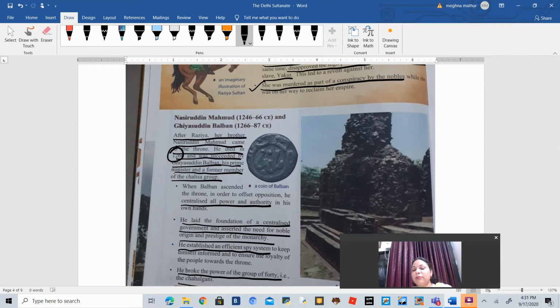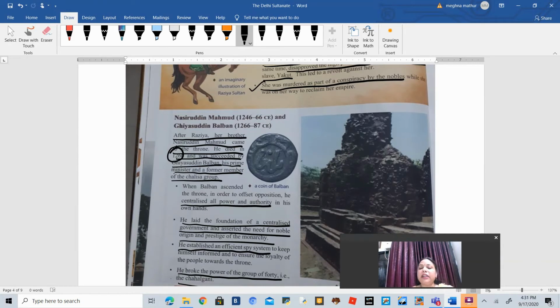After Nasiruddin Muhammad died, there was no other person from their family to succeed to the throne, and that is why their prime minister, who was also one of the members of the Chalisa group, came to the throne. And you can also realize that after this, the slave dynasty has ended.